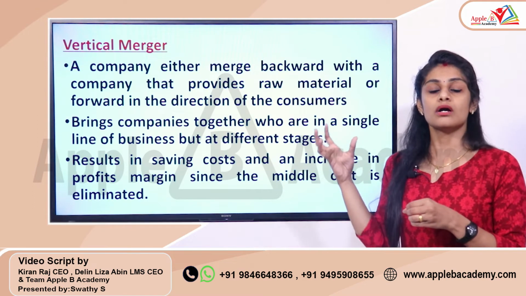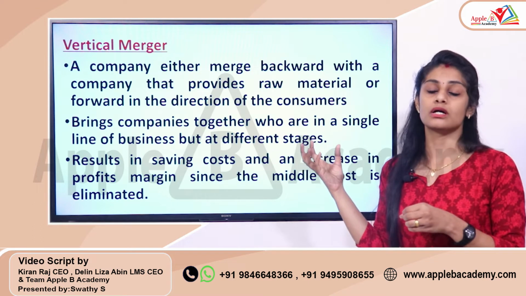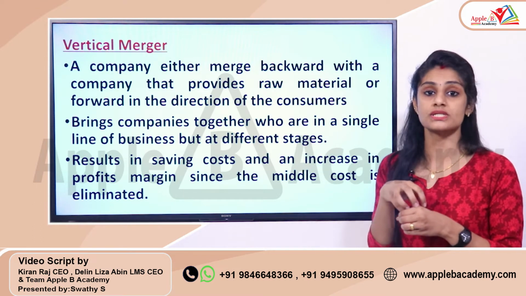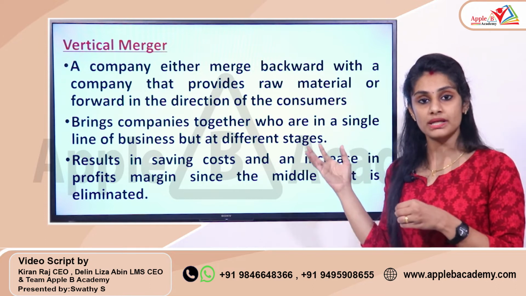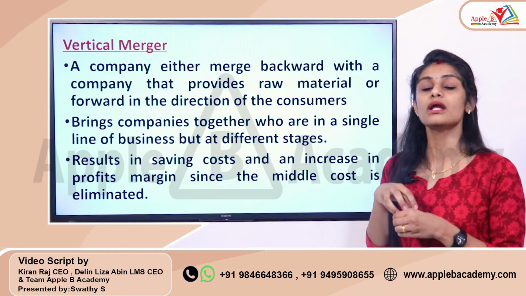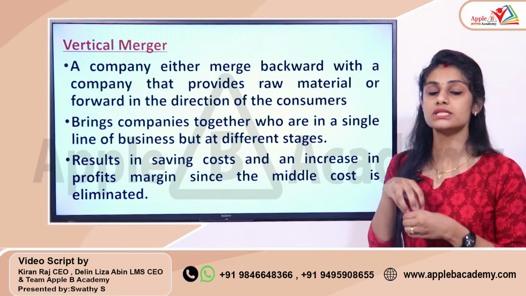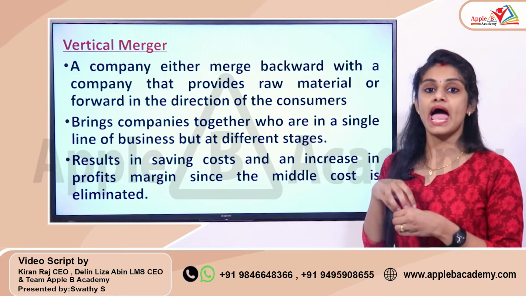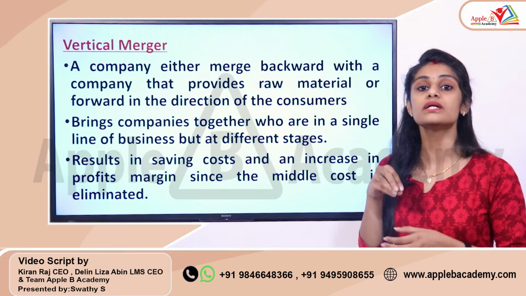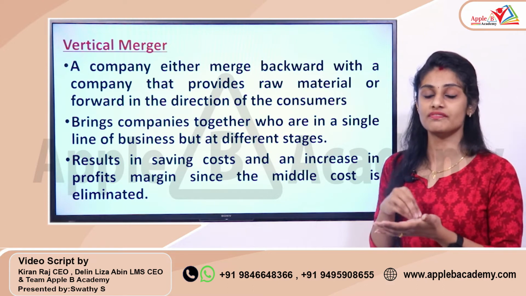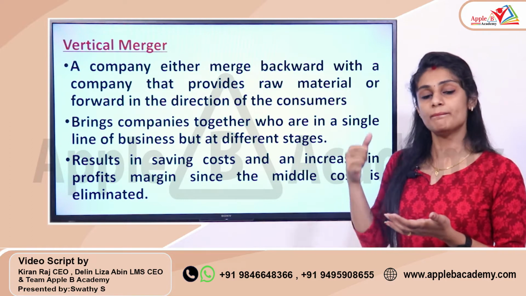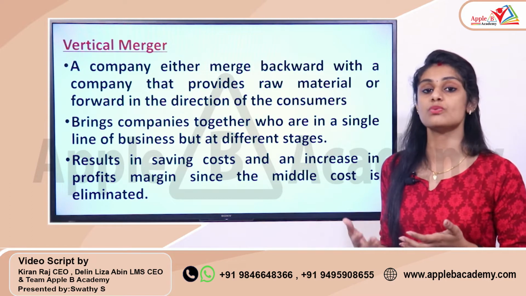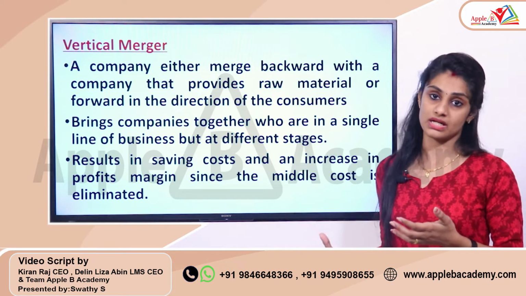So if they merge with the company who supplies milk to them, they are making a merger with the company who is supplying their raw material. In that situation, it is a vertical merger and it is considered a backward vertical merger. So if that particular company is getting into a merger with the company who supplies the raw materials, that's a situation of backward vertical merger.